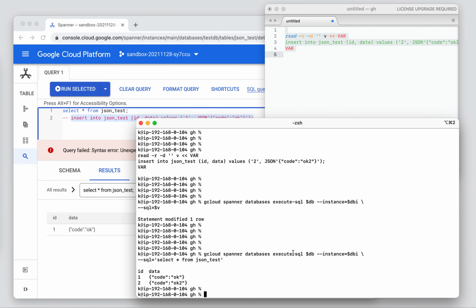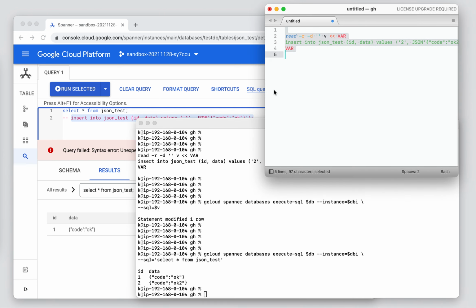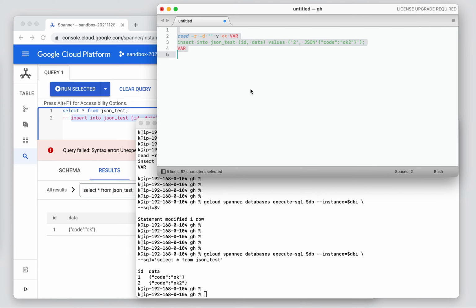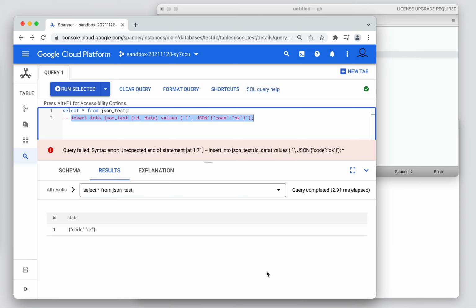Awesome, it works. So the idea here is that in order to insert JSON data via bash using the gcloud command, you have to use this JSON keyword and this heredoc structure, or heredoc syntax, something like this. And yeah, probably that's it. That's the point of this video.